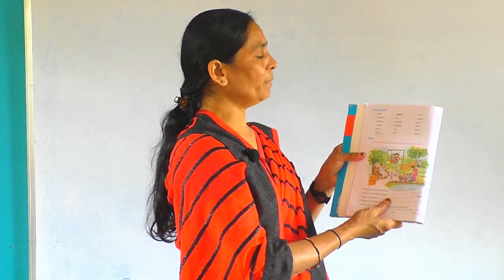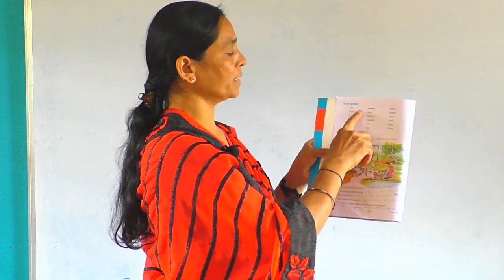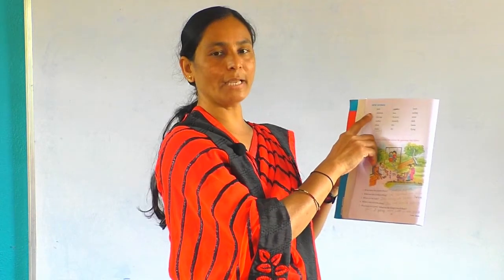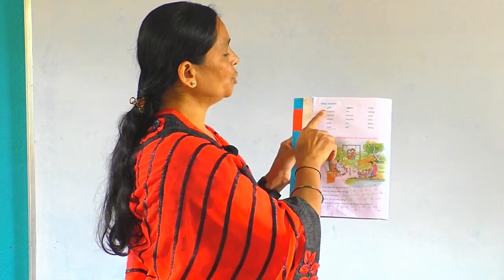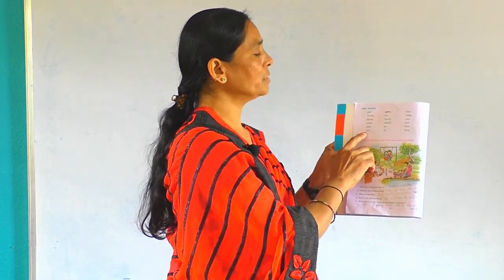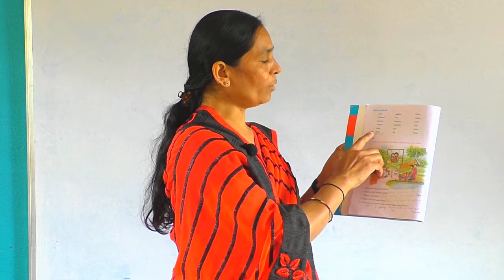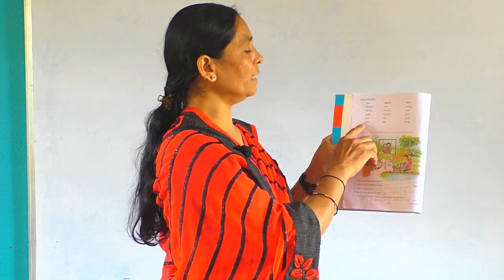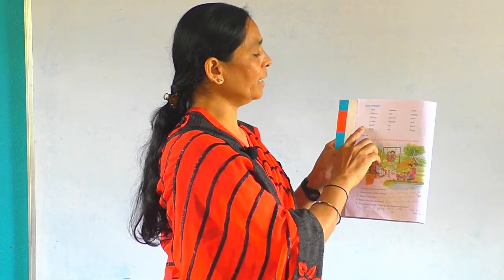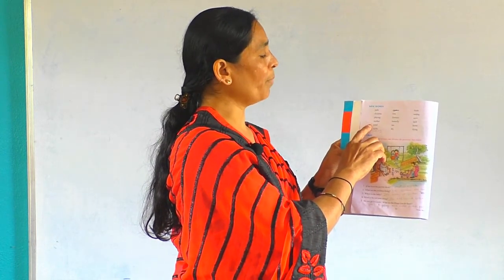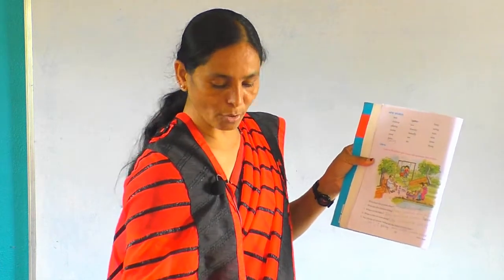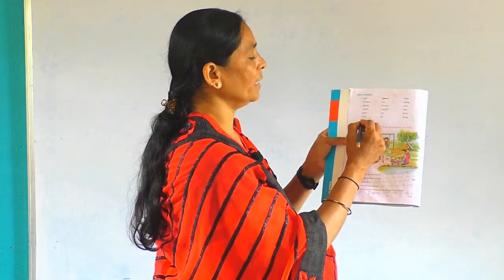See here, page number 12, new words. Yesterday I gave you all 8 words in this. See here, once again we will repeat: park, children, playing, mother, pond, sitting. One more I gave, monkey also. See here, park, children, playing, mother, pond, ducks, sitting. And one more is monkey.